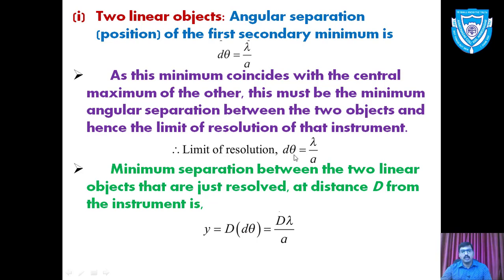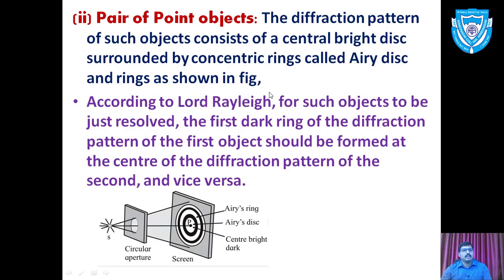So d theta we have taken from the above equation, lambda divided by a. So linear separation y is equal to d lambda divided by a. So this is the formula for linear separation, and angular separation d theta is lambda upon a. So this is for two linear objects. This condition or this particular derivation we are going to use in case of the microscope. Now we have the second part, the pair of point objects.